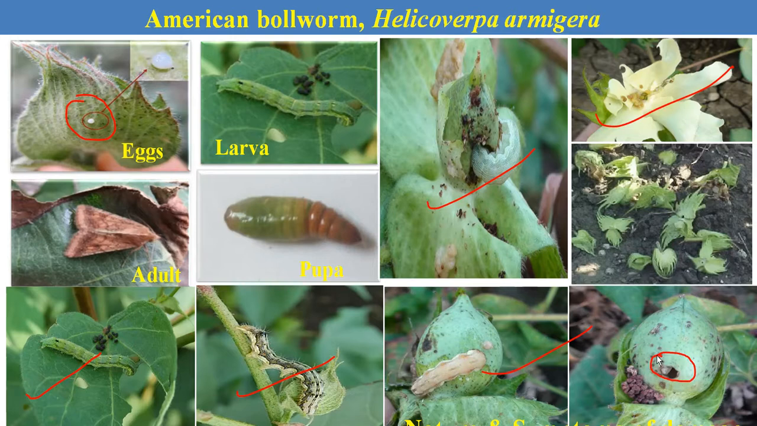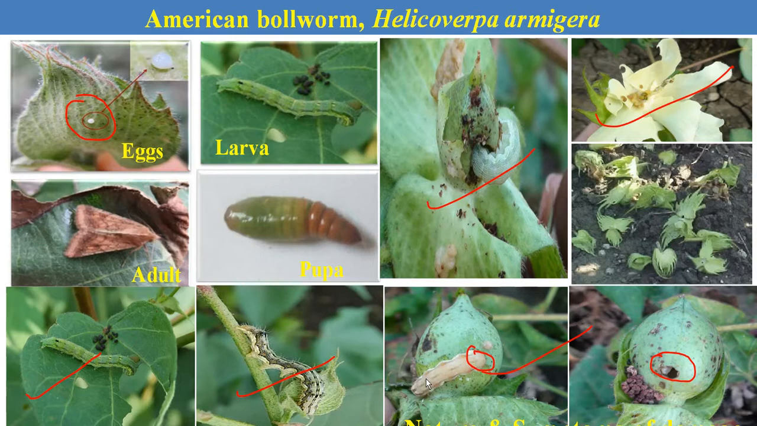One peculiar feeding habit of this caterpillar is that the anterior half portion of their body remains inside the bolls, and the posterior portion hangs out outside the boll. This is the characteristic symptom.